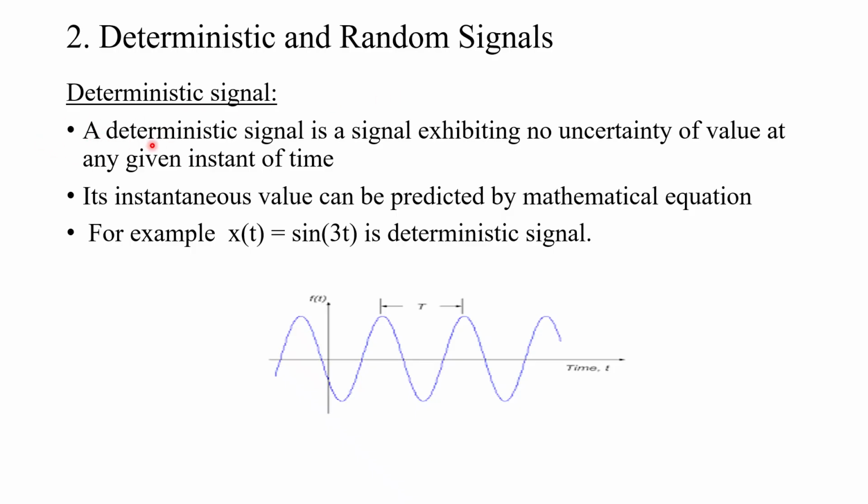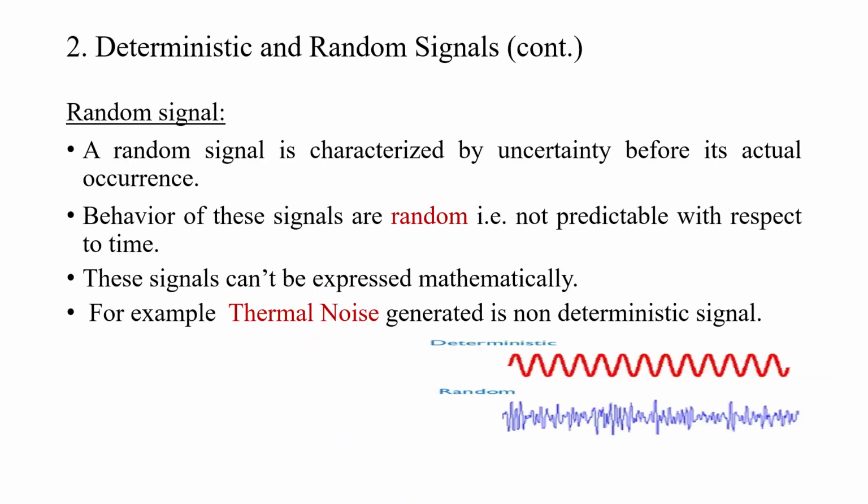What is a deterministic signal? A deterministic signal exhibits no uncertainty of values, which means we can predict the value at any instant of time. Its instantaneous value can be predicted by a mathematical equation, for example x of t is equal to sin 3t. So it is deterministic. Since the equation is given, you can sample it and predict it; that is called a deterministic signal.